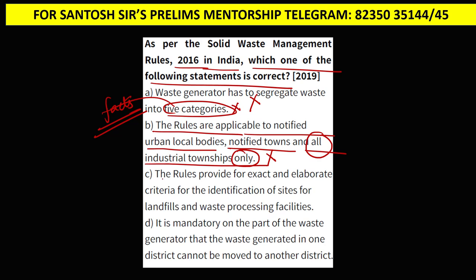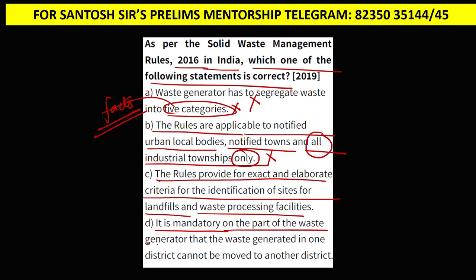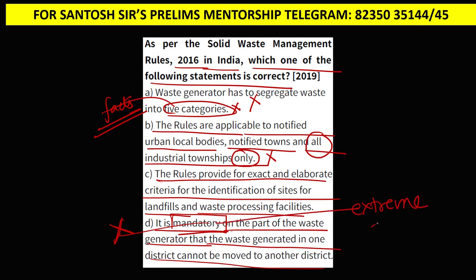Now statement C says the rules provide for exact and elaborate criteria for identification of sites for landfills and waste processing facilities. Statement D says it is mandatory on the part of the waste generator that the waste generated in one district cannot be moved to another district. Here guys, the word used is mandatory. Wherever the word mandatory is used, generally those statements will be incorrect, again because it is an extreme statement. So we can easily say that the answer is option C.